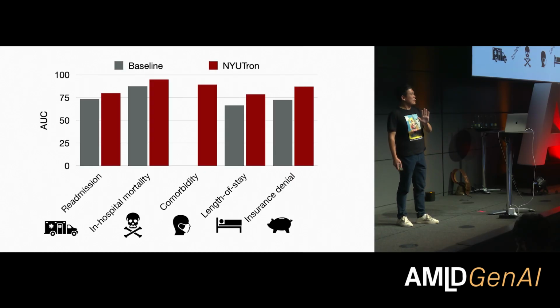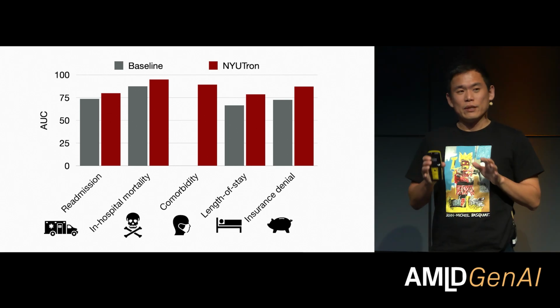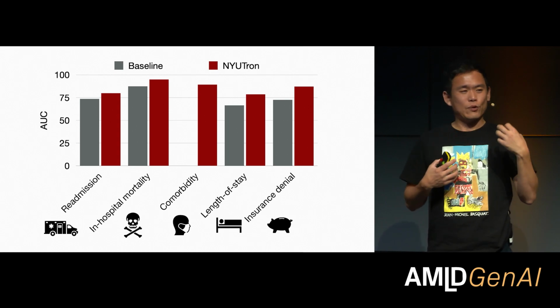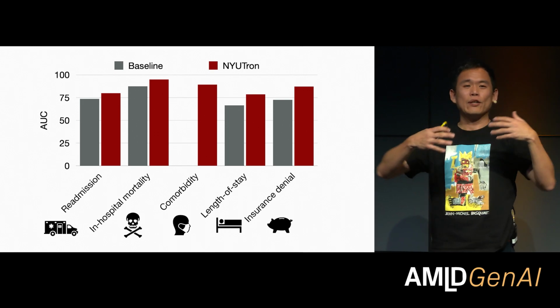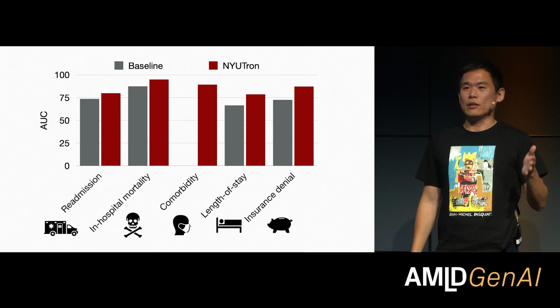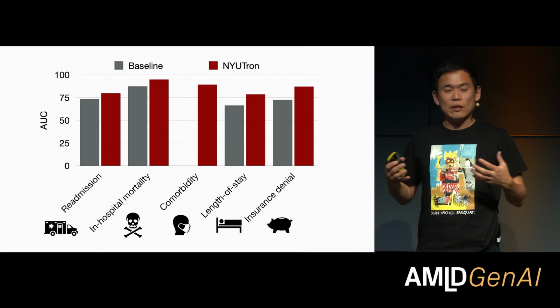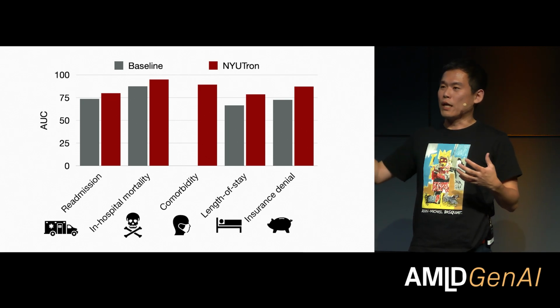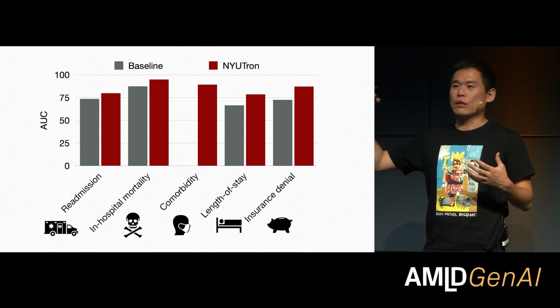So we tested on these 5 problems that I told you about earlier: readmission prediction, in-hospital mortality prediction, comorbidity imputation, length of stay prediction, and insurance denial prediction. We actually built the individual baselines for each individual problem ourselves, which was much more painful than training this one language model and fine-tuning it on all the data we get access to. And what you see is that indeed, it works better than all the baselines that we had to spend tons of time to build. What this means is, and here's the scalability: if we want to solve another prediction task, all we need to do is collect more labels and then fine-tune this language model that we have trained already.